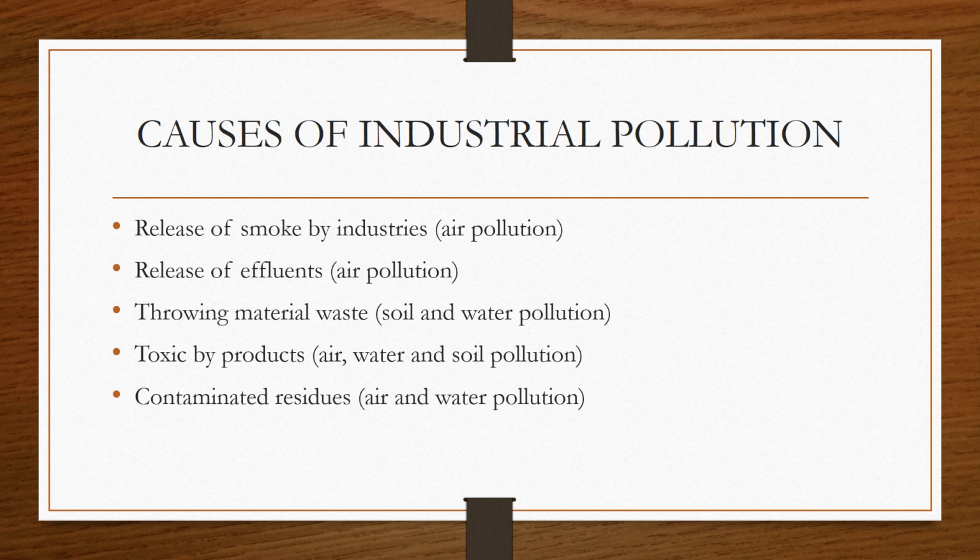They contaminate the air and the water by adding all the contaminated residues in the area. If I talk about all these industrial pollutions, they degrade the quality of the life being led by human beings or by the animals. They generate such a lot of pollution that it kills the animals, it causes the imbalance in the ecosystem. And the last point is the chemical waste. These chemical wastes pollute air, water, and soil.